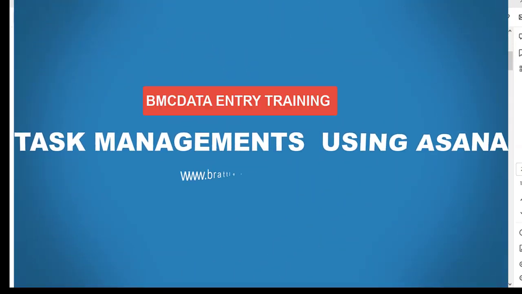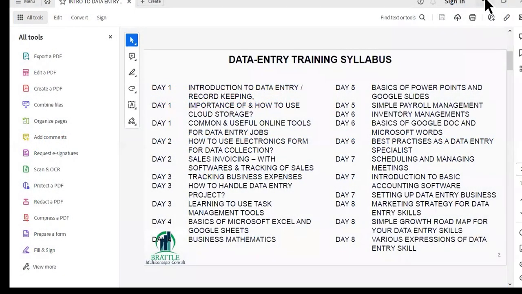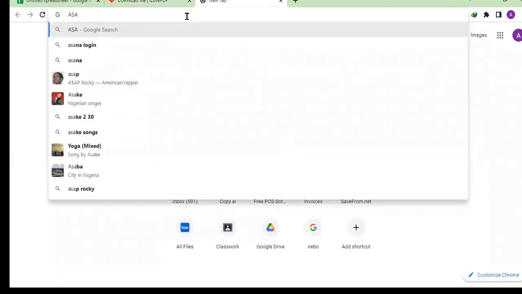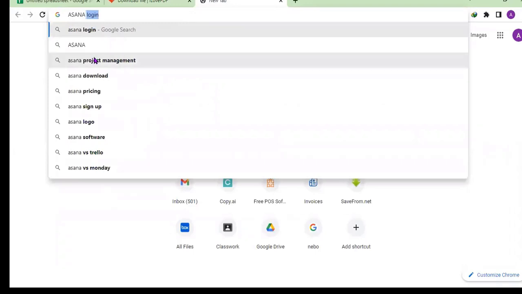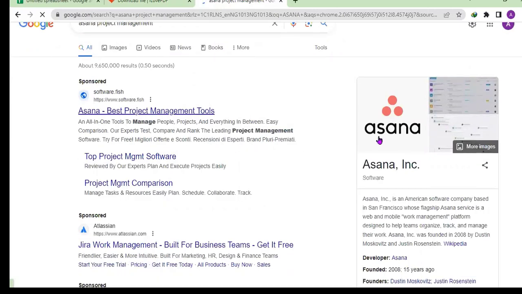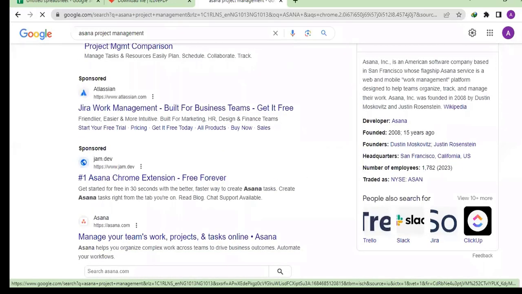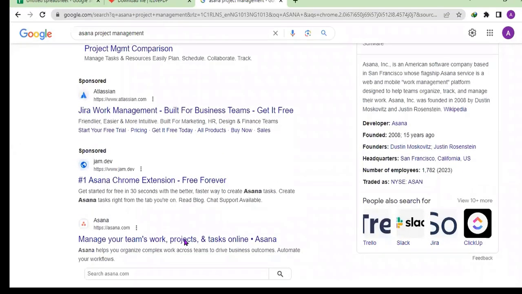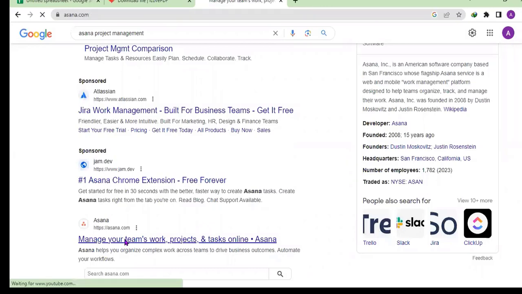Management. So we're going to go straight into that today. We're going to start with a task management tool called Asana. It's project management software, and it has a free version that you can use. Okay, where is it? Asana.com. We have asana.com.